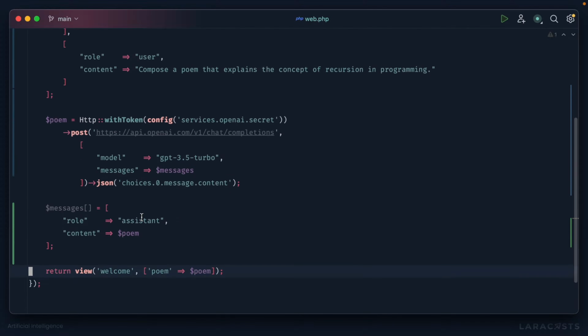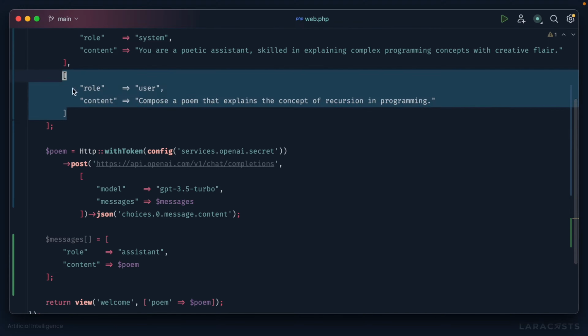Okay, so now here's what I mean when I said we should assume that OpenAI has no short-term memory. If I want to continue the conversation, what I really need to do is send this entire array back to OpenAI. So it's almost like every time I want to continue the chat, I have to remind OpenAI of everything that was said leading up to that very moment. So that's why we're now storing it within an array. Okay, so now let's clear that out. And here's what we're going to do.